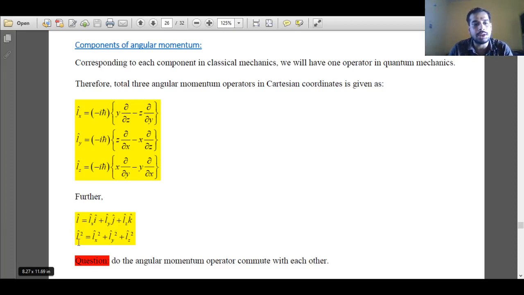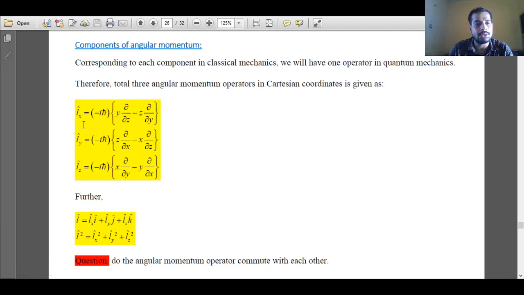Similarly, the square of angular momentum is the sum of the squares of angular momentum along x, y and z directions. When we discussed rotation in two-dimensional space, a particle in a ring, we only obtained angular momentum along z direction. But for rotation in three-dimensional space, we'll get values for the angular momentum along z, y as well as x direction.